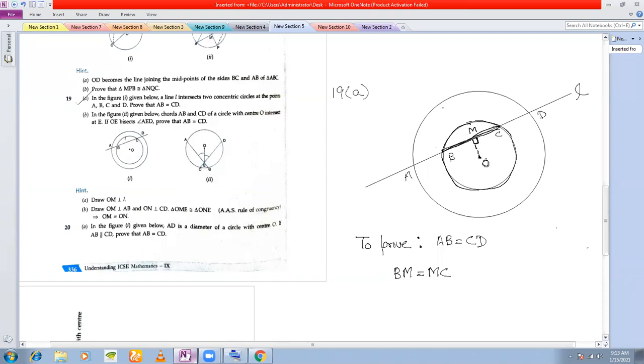Now look at the bigger circle. Look at the bigger circle, this circle. If you see in the bigger circle, which one is the chord? This AD. This entire length AD is the chord, right? And if I drop a perpendicular from the center of the circle, OM, then OM will bisect the chord AD, so that AM must be equal to MD.